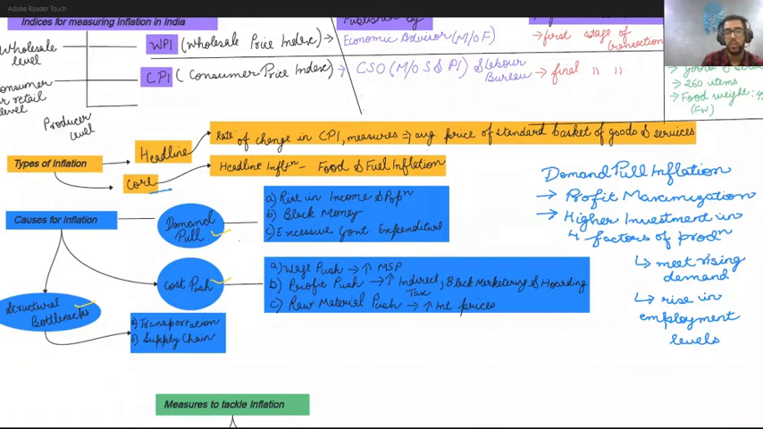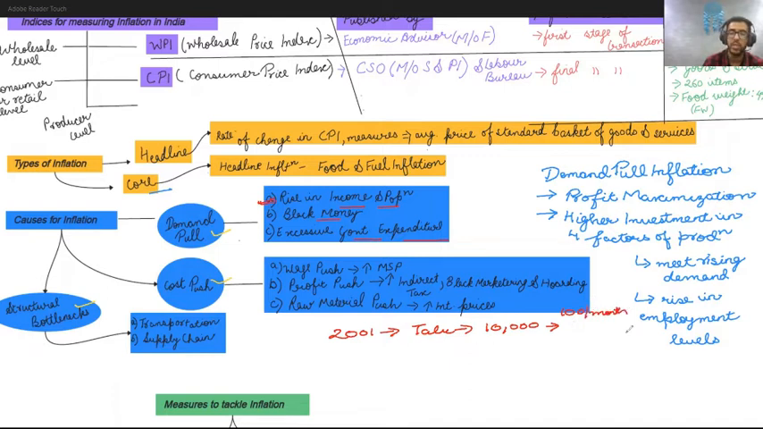So when we talk about demand pull inflation, as you can see, rise in income and population, black money, and excessive government expenditure. Let us take the first factor, rise in income and population. So let's assume in 2001, in a village called Talu, the population of the village was say around 10,000 people, and say they needed 100 kg of rice every month. So these 10,000 people needed 100 kg of rice every month.